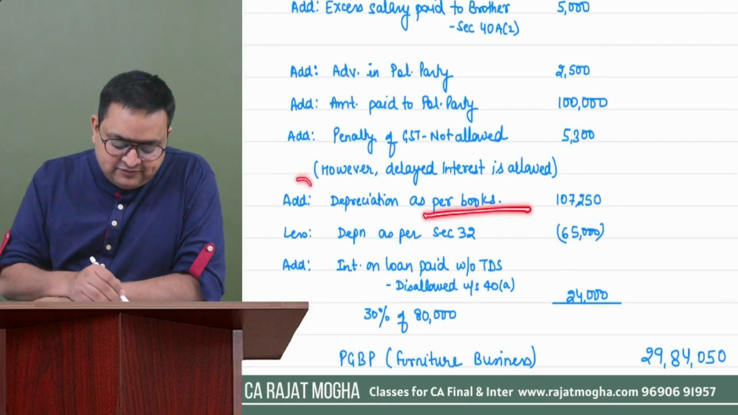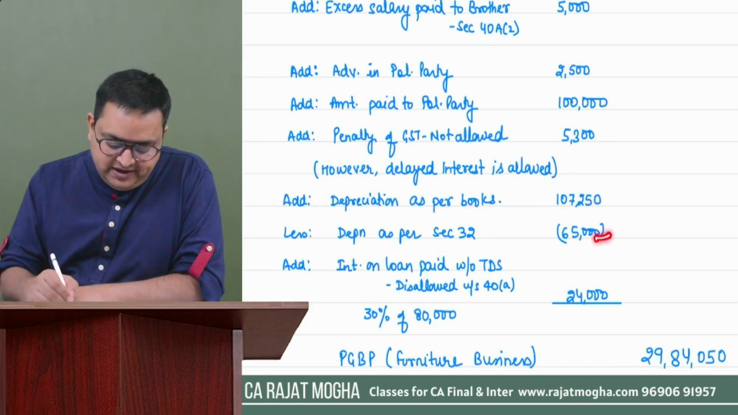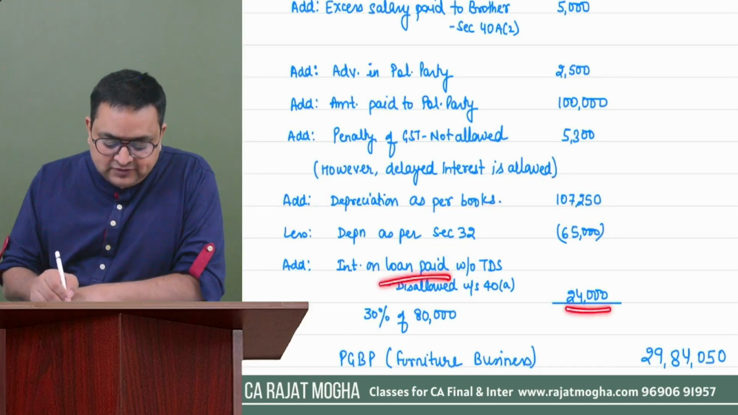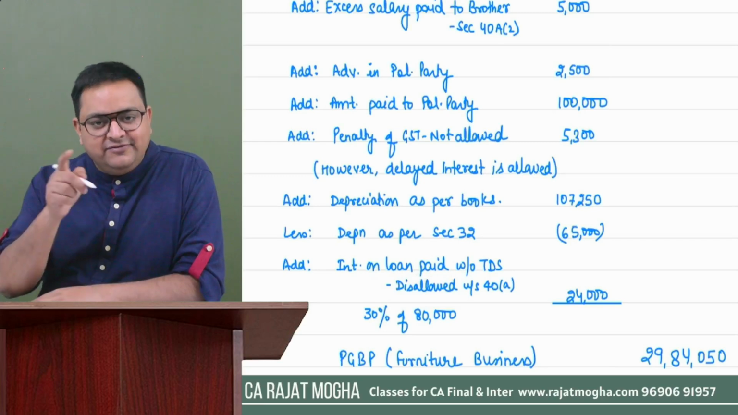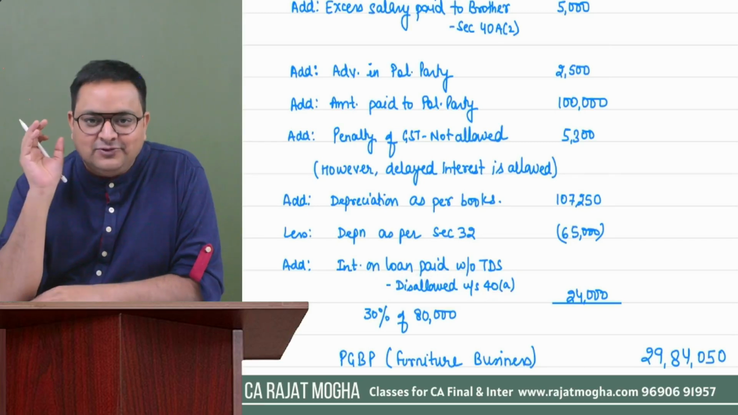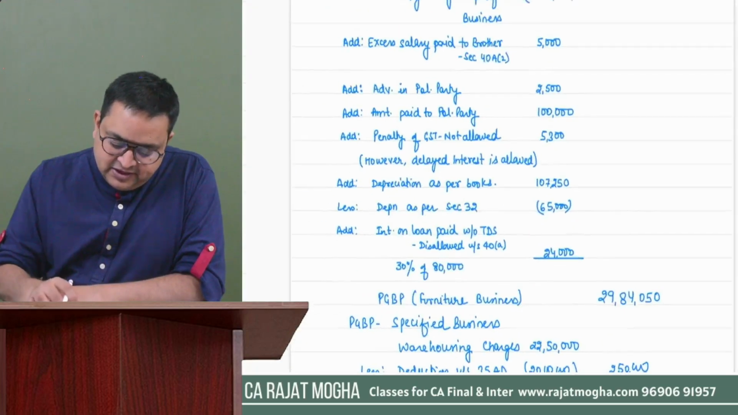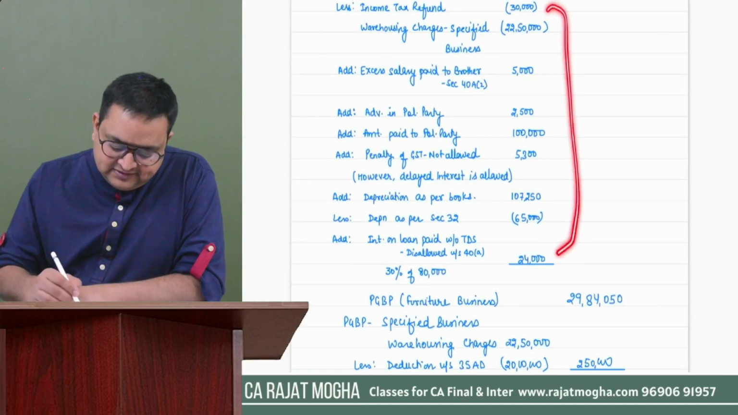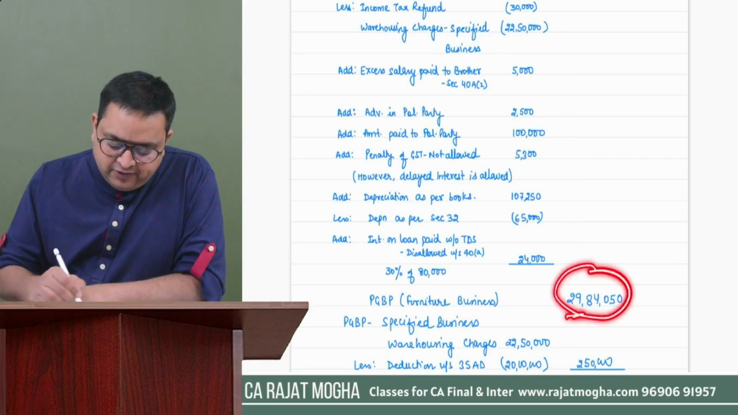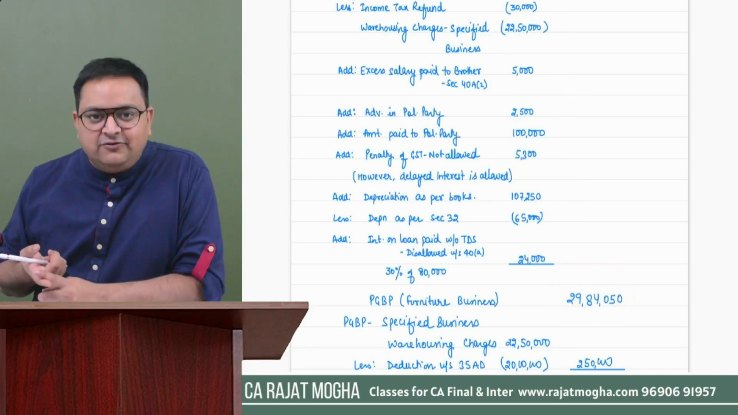Depreciation as per books, we have added it back, but depreciation as per section 32, we have allowed. Interest on loan 24,000, 80,000 into 30%, we have added it back, and if you know the section number, please mention it also, 40(a). Got it? Once you do this calculation, this is the PGBP income of your furniture business. This person is into the manufacturing of furniture.